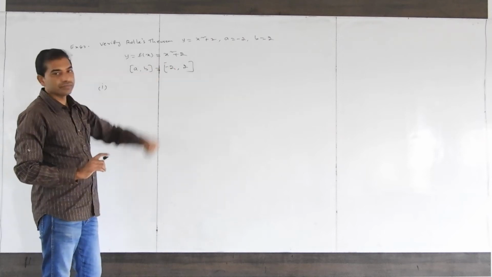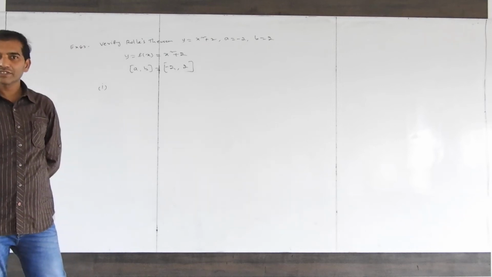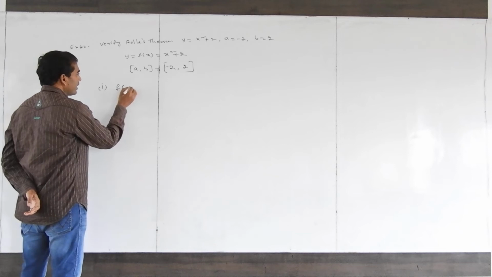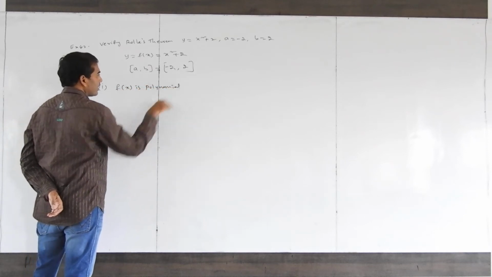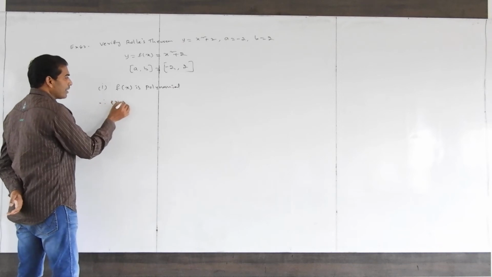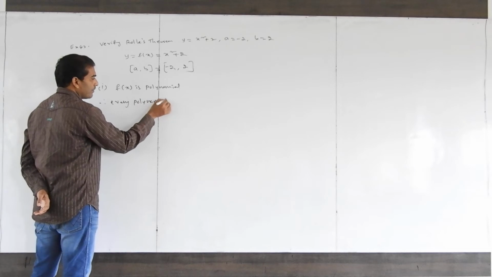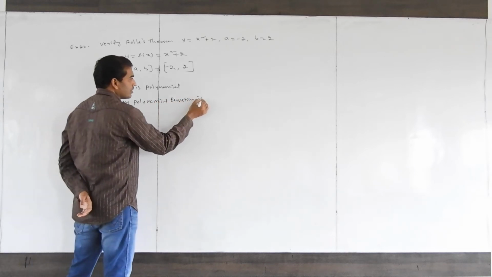What is this? A polynomial. Every polynomial function is continuous. So f of x is a polynomial. Therefore, every polynomial function is continuous.